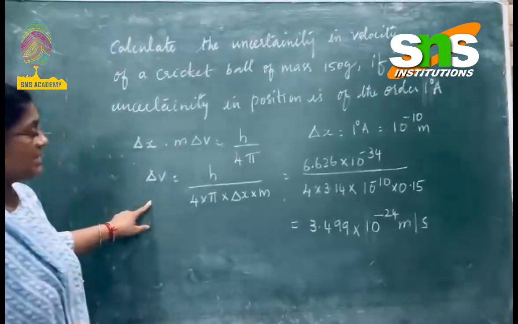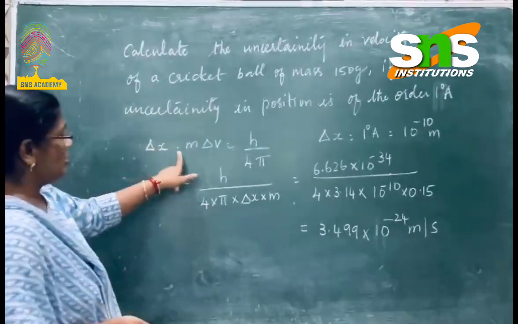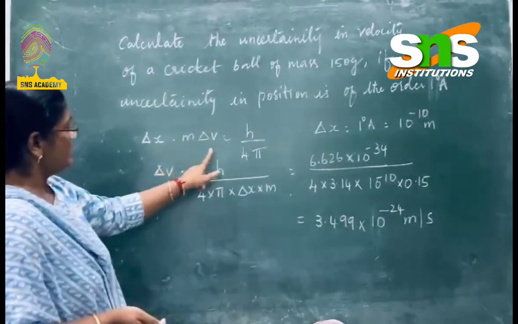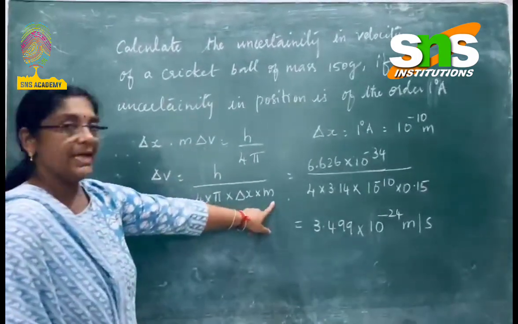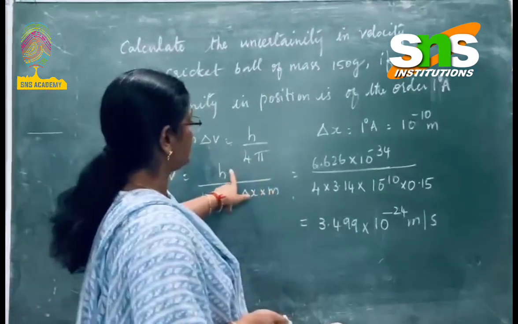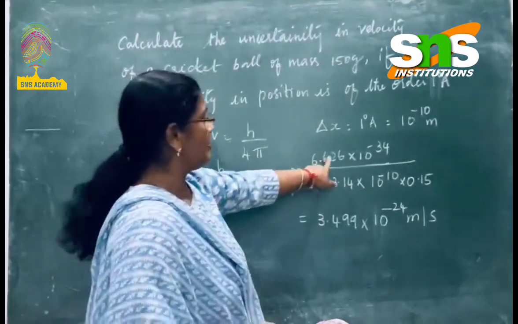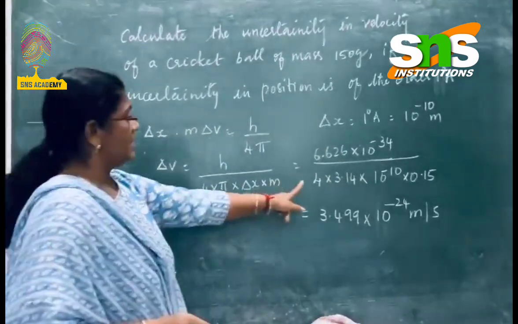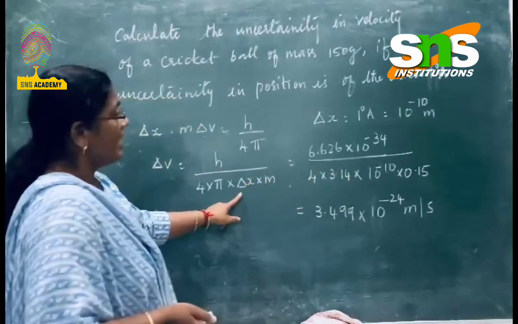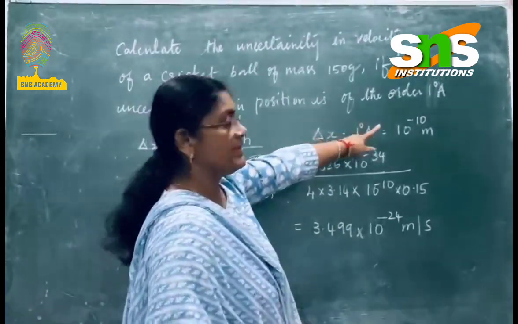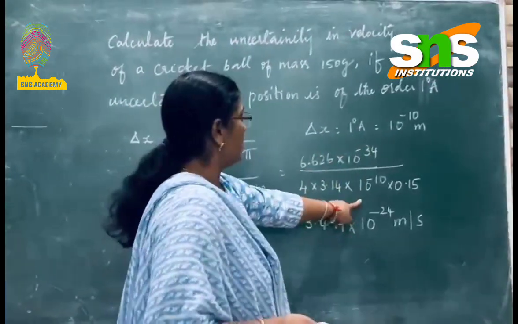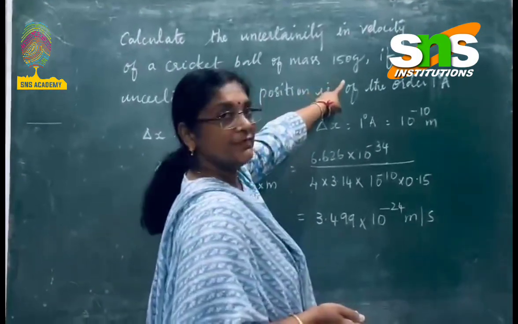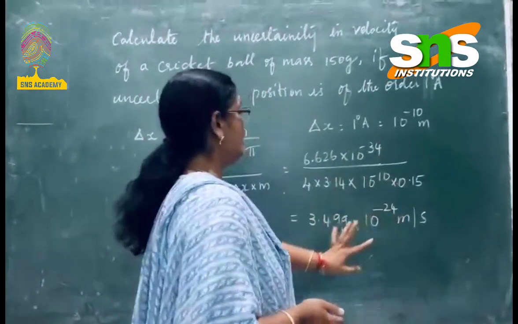So now delta v is equal to h divided by 4 pi into delta x into m, bringing all this to the other side. That is equal to Planck's constant 6.626 into 10 power minus 34 joule second divided by 4 into pi value 3.14 into delta x, which is given as 1 degree Armstrong and converted into meter, so 10 power minus 10, multiplied with the mass of the ball as 150 gram, so it is 0.15 kilogram.